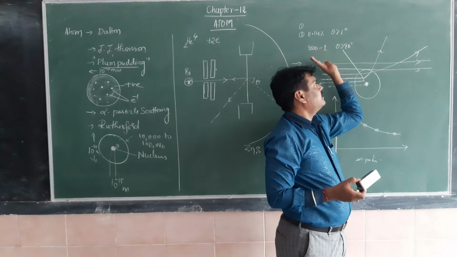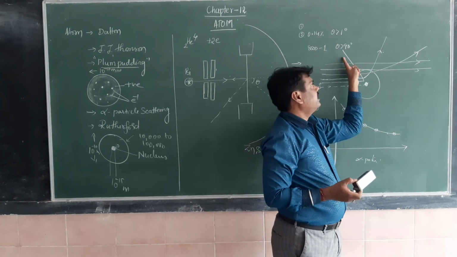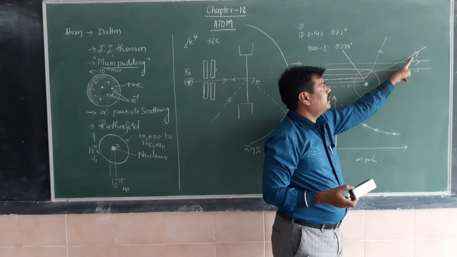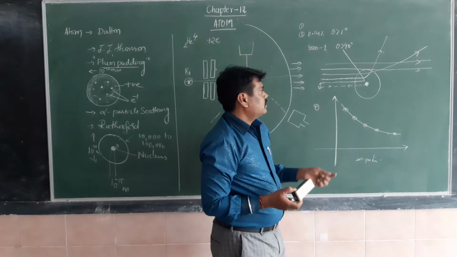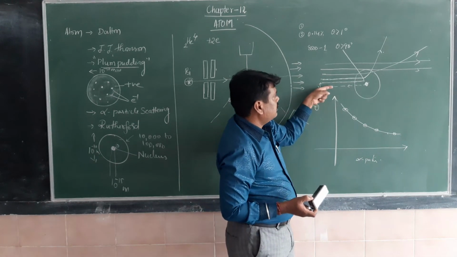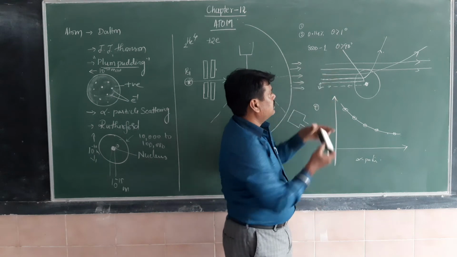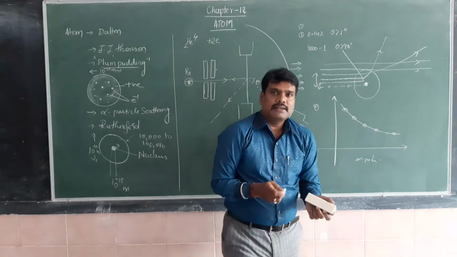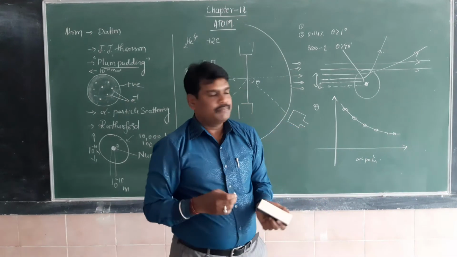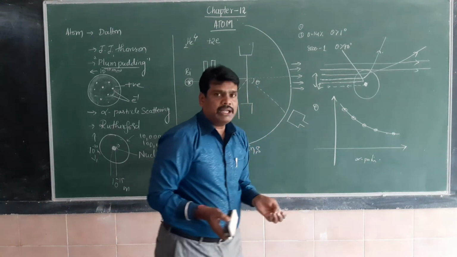So this is the increase in scattering angle: above 90 degrees, below 90 degrees, zero scattering angle. So if the distance from here to here increases, this is the impact parameter. If the impact parameter increases, the scattering angle decreases. So this is the experimental observation.